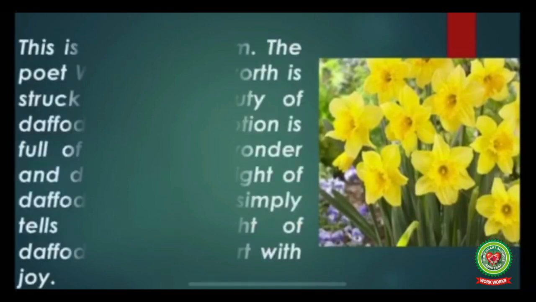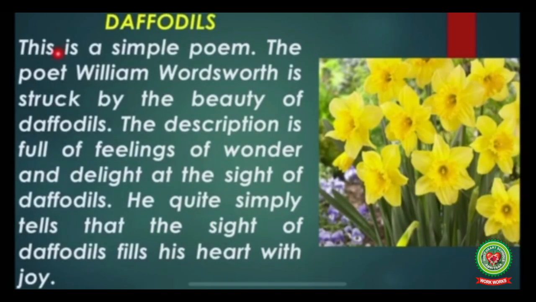So children, daffodils are yellow colored flowers, and this poem is a simple poem. The poet, William Wordsworth, is struck by the beauty of daffodils. The description is full of feelings of wonder and delight at the sight of daffodils. When the poet saw these daffodils, he was very happy at their sight. He quite simply tells that the sight of daffodils fills his heart with joy. So on this basis only, children, write down the mood and tone of the poem.